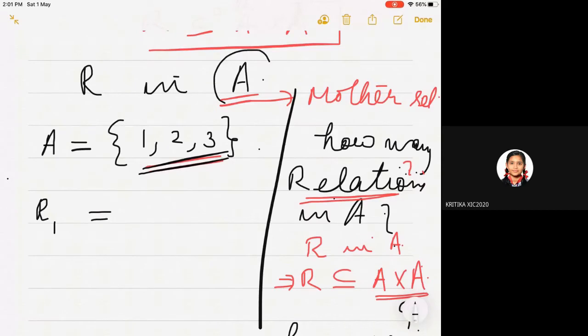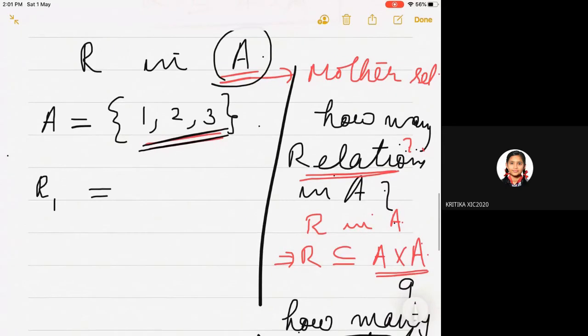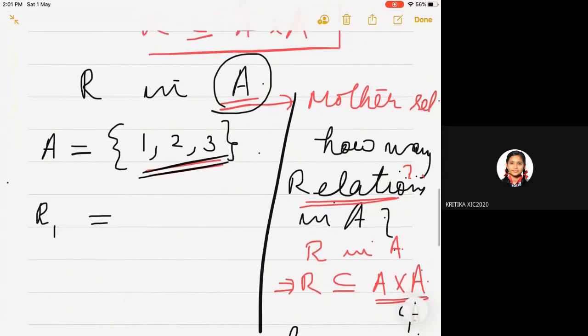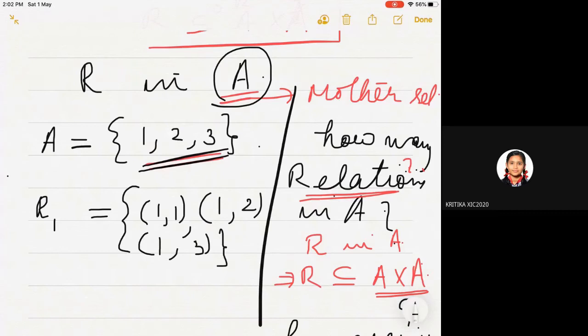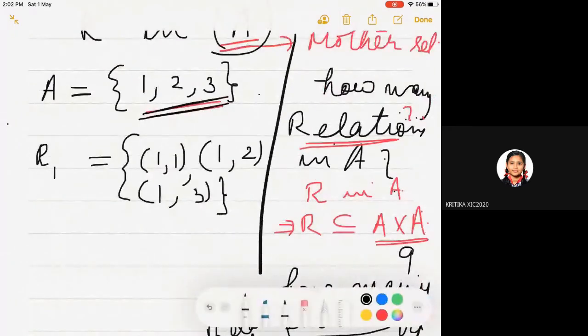Now you just look at this. I call A a mother set. Okay, so now 2 to the power 9, that's a big number, so I'm writing only a few relations. Now you come to the basic definition of relation. It is a subset of A cross A, and A cross A elements are always written in the form of ordered pairs, right? So I'm writing (1, 1), then (1, 2), then (1, 3). One relation I have written. We have to understand this slowly.